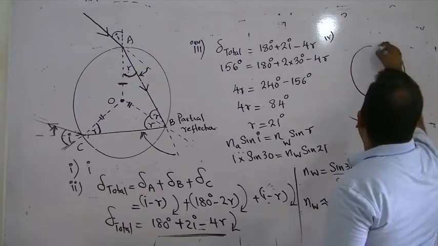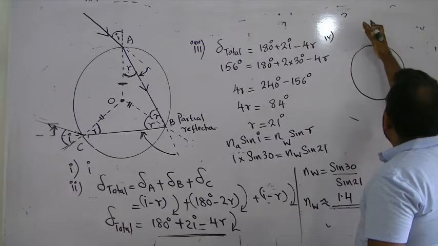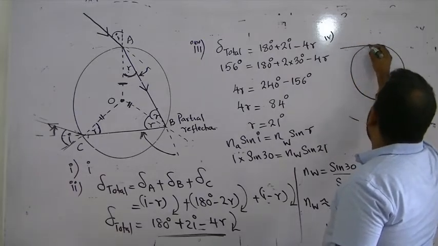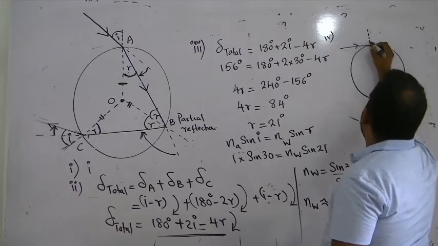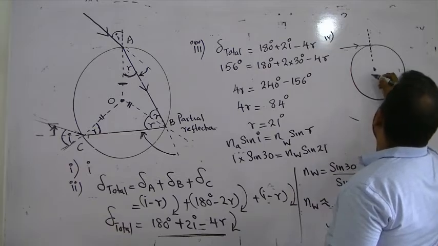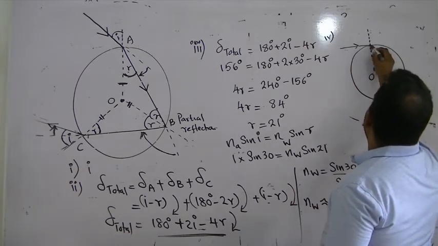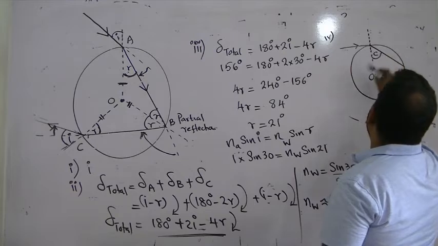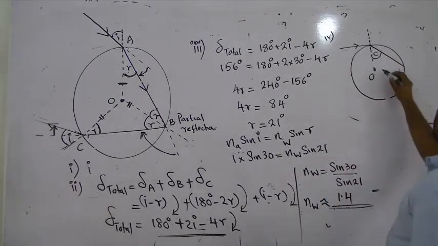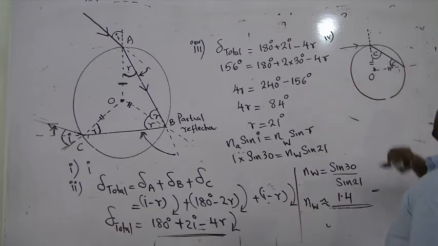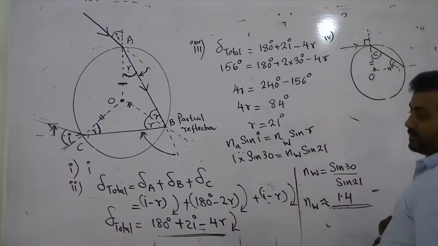Now, the angle can increase up to 90. If it's coming at 90, it's going at the critical angle. Again, normal here, these two are equal, these are also critical angle.